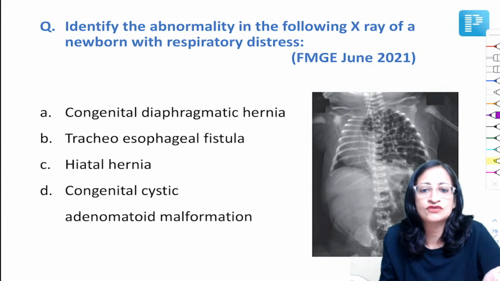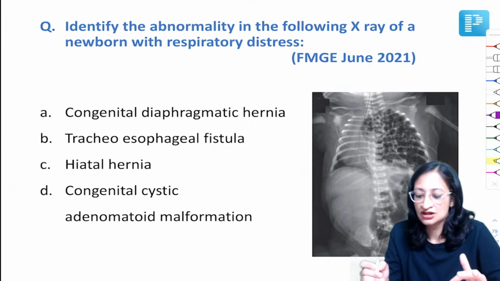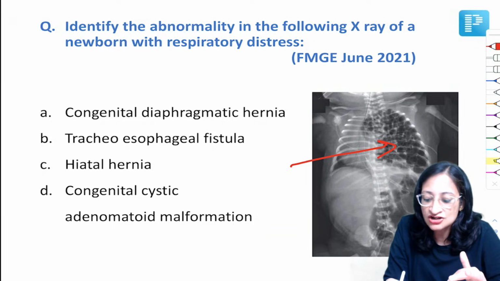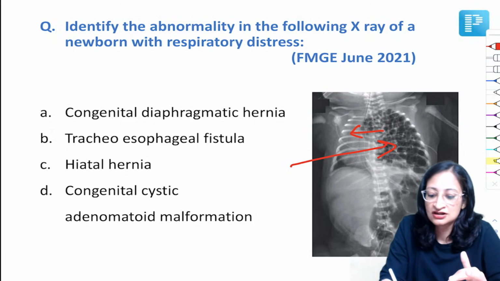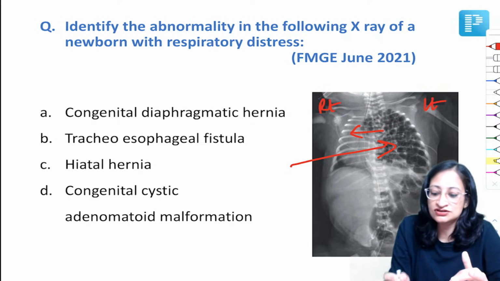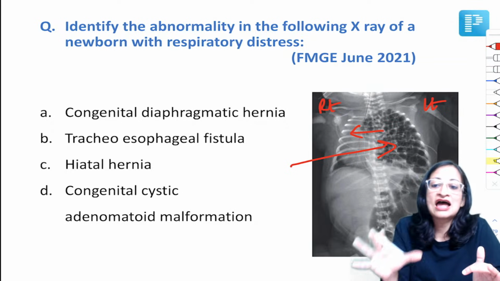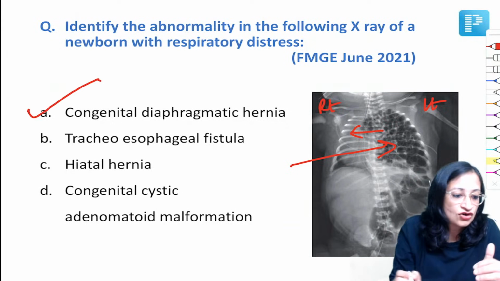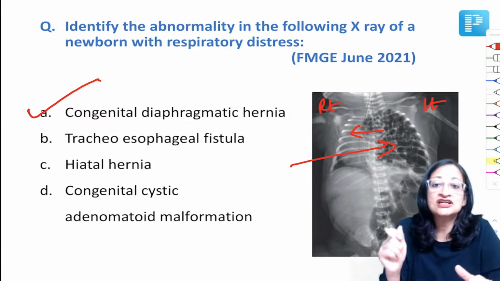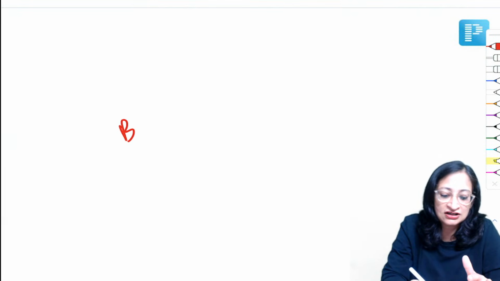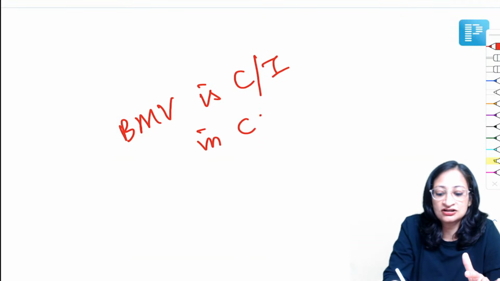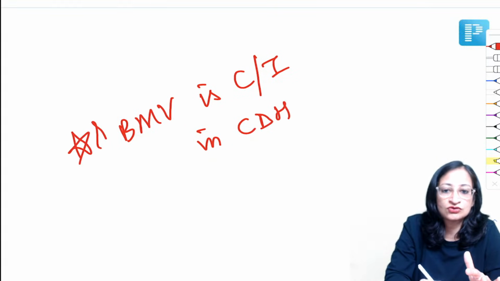Identify the abnormality in the following X-ray of a newborn with respiratory distress. So what you can see here, you can see the bowel loops in the thorax. You can see that the heart shadow has shifted to the opposite side. So this is the right side, this is the left side. You can see the heart shadow is shifted to right side, and you can see the bowel loops in the thorax. You can hardly see any lungs. So this is a classical X-ray of congenital diaphragmatic hernia. And if CDH is present, remember bag and mask ventilation is absolutely contraindicated in congenital diaphragmatic hernia. That is another important question, right?